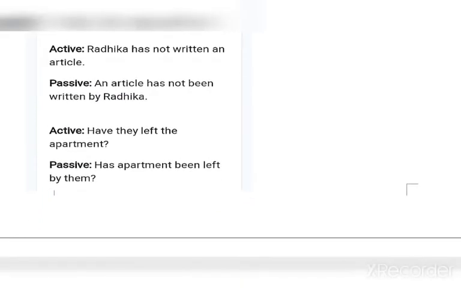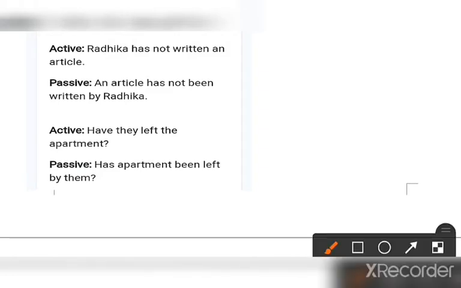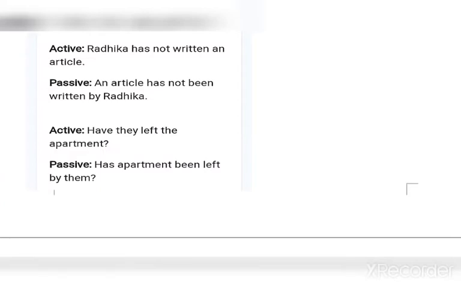Active voice in interrogative form: Have they left the apartment? Okay, so you have to only use been here. Has the apartment been left by them? So they, when they come in the objective case, that becomes them, clear?